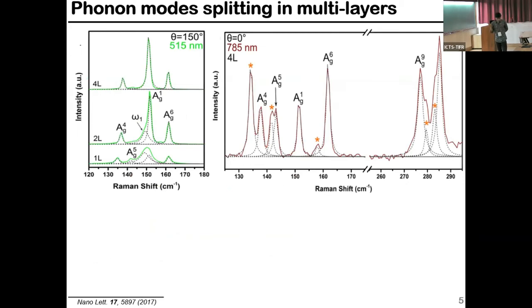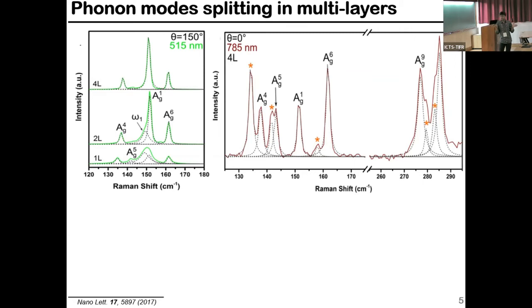After that, I have already talked that in ReS2 there is an anisotropy, and due to very low symmetry, we got 18 Raman modes there. And as there is a very low interlayer coupling strength between the layers, people said that each layer can act as an independent layer, and from monolayer to bulk you can get only the 18 modes. But a few literature reports also suggested that whenever you go from monolayer to bilayer to trilayer and so on, you can get extra modes.